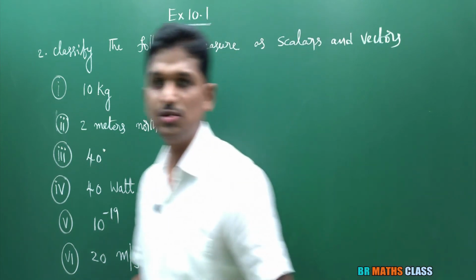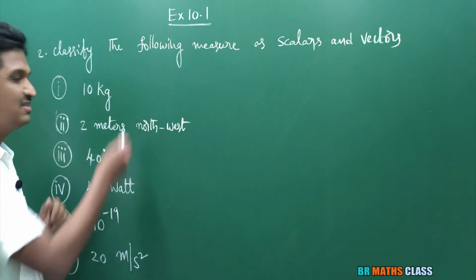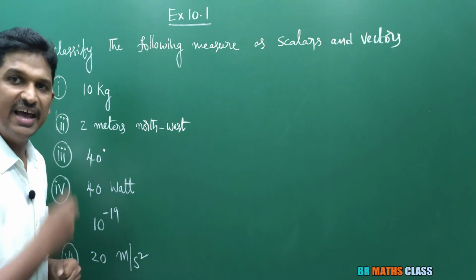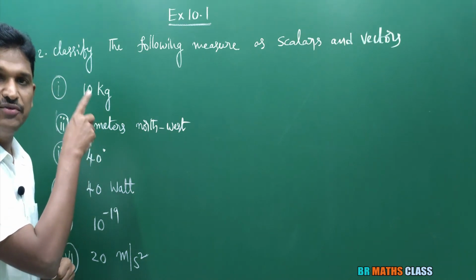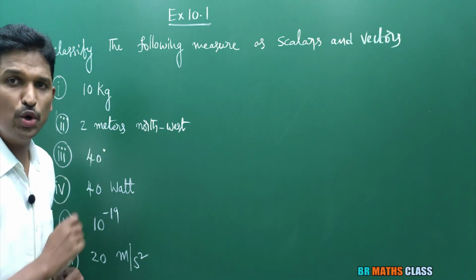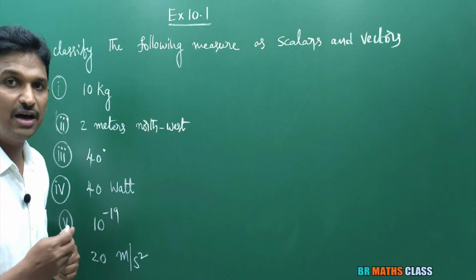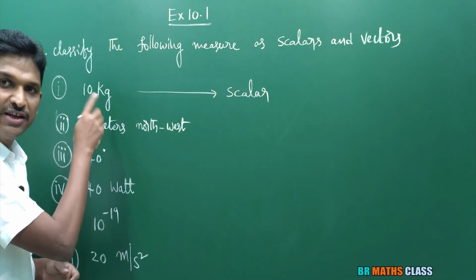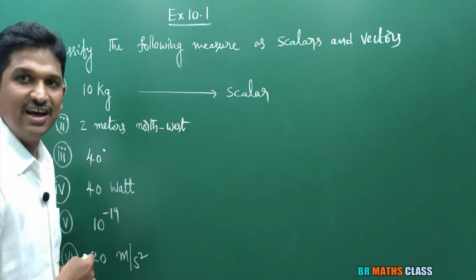Observe the first one, 10 kgs. Magnitude is there in this, the magnitude is 10. Is any direction there? No. So it is a physical quantity which has only magnitude but no direction. Moreover, it is mass, and mass is a scalar. That's why this is a scalar.